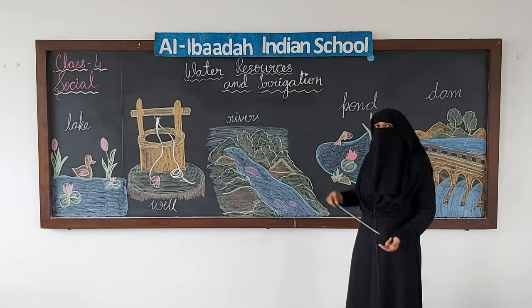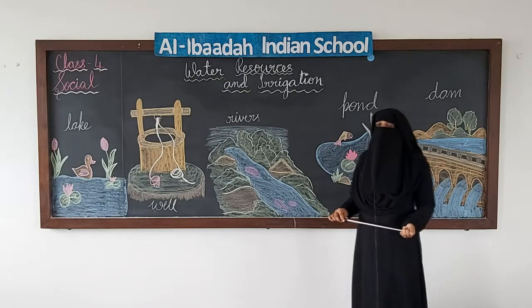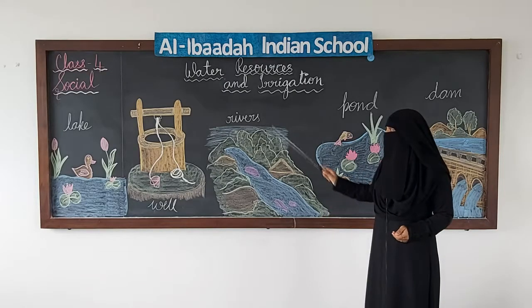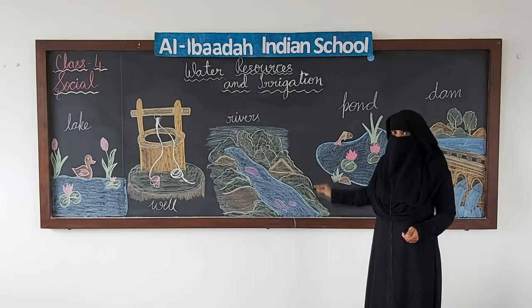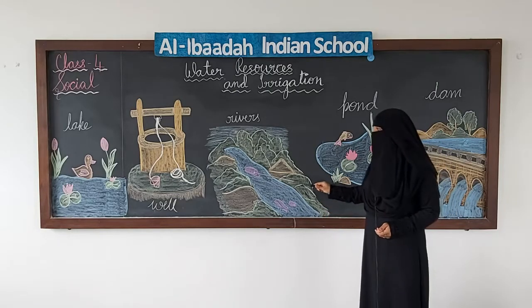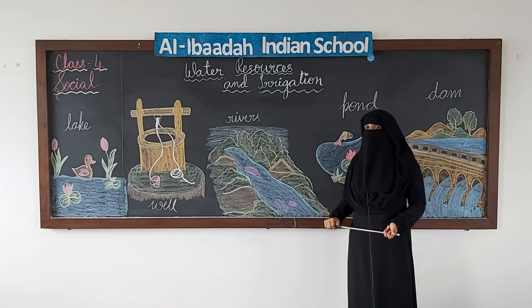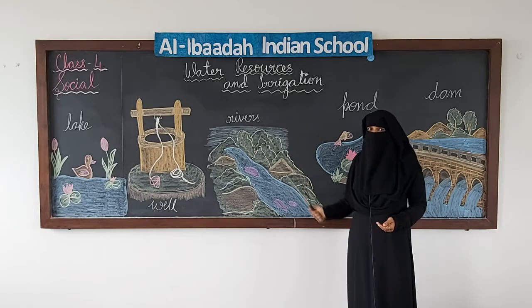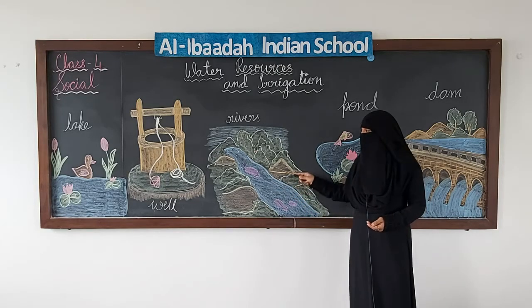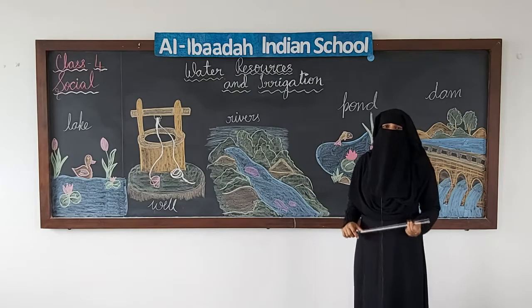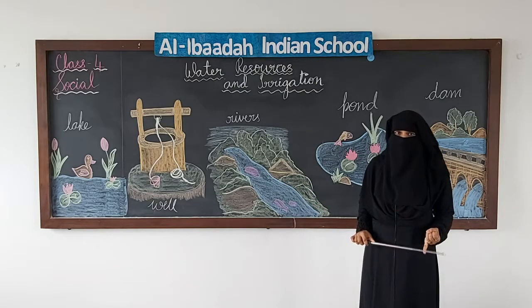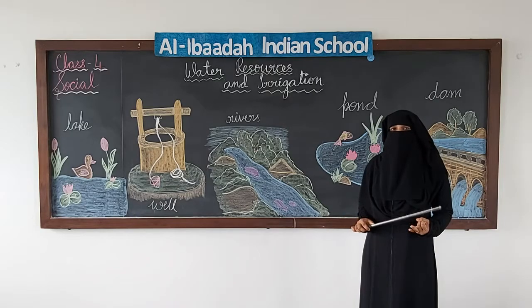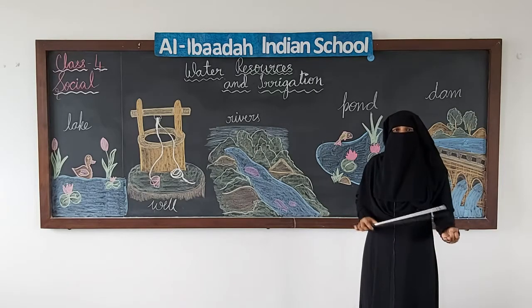But it's not the same in peninsula. Peninsula does not get water from melting snow. It is in the southern part, right? So from where does water come there? It comes from monsoon winds. Okay, monsoon rains bring water. So in the southern part, when it is monsoon, they have water, but when it is summer, it dries up.